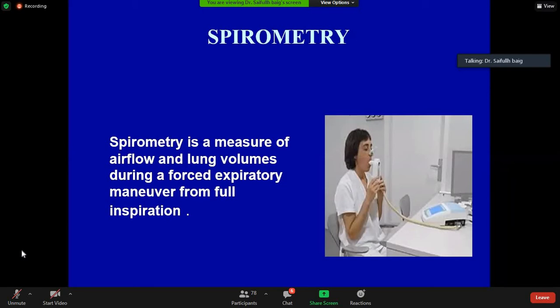So what is spirometry? I'm sure you all have seen a spirometer in your physiology lab. Spirometry is a measure of airflow and lung volumes during the post-expiratory maneuver from full inspiration. You can see this is a desktop spirometer, this is a mouthpiece, and there is a nose clip on the patient. The patient is first told how to perform the test. Mind it, it's not a lab test. So patient effort is very important, and the technician has to stand at the head of the patient and guide him and also encourage him.